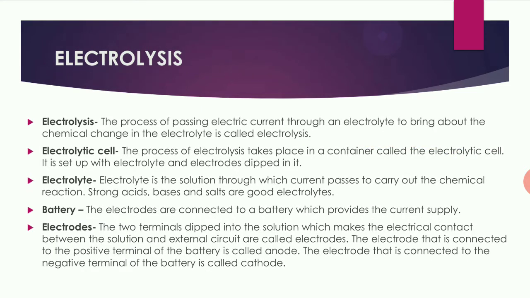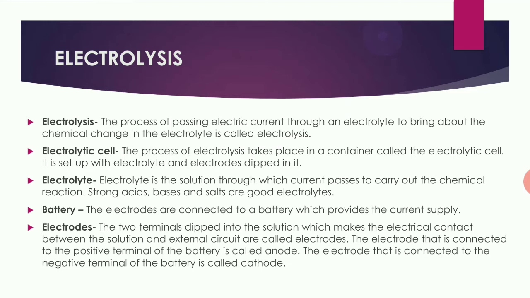Next, electrolysis. What is electrolysis? Electrolysis is the process of passing the electric current through the electrolyte to bring about a chemical change in the electrolyte. So electrolysis is nothing but a process of passing the electric current through an electrolyte so that a chemical change can occur.